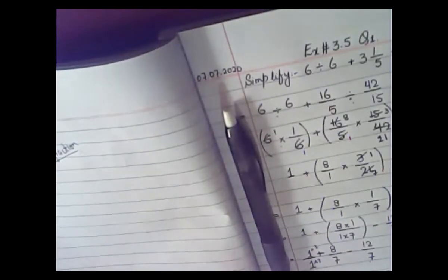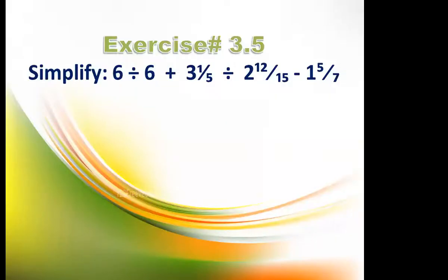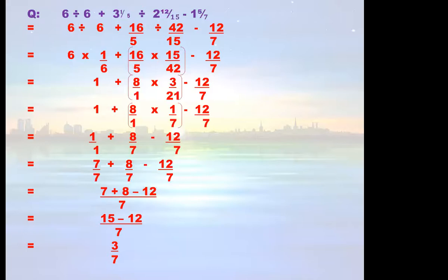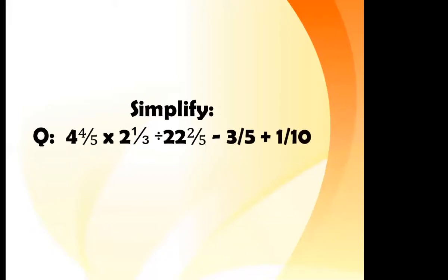next I'm going to solve some more questions from exercise number 3.1, 3.5. This is the question that I have solved, and here is the complete solution of the question that I have solved. Now move on to the next question, that is this one. Again you have mixed fractions, and you have signs of multiplication, division, subtraction, or addition.